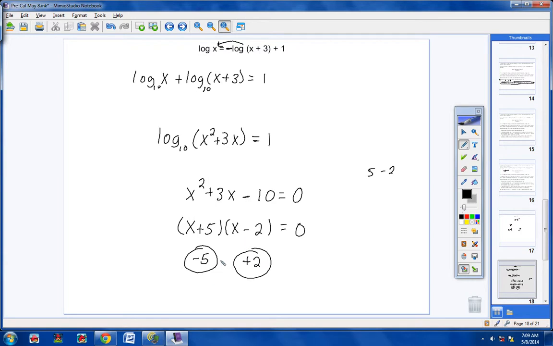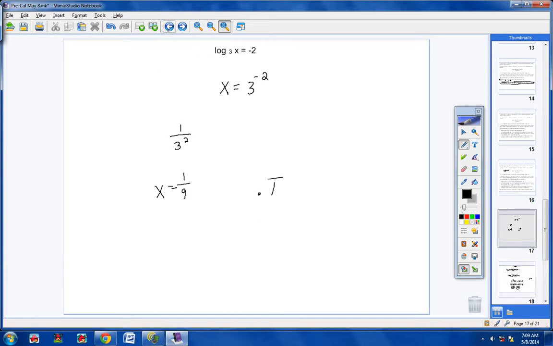Okay, and I should have set a better example back here in this problem. Notice we got out 1/9 for an answer in the first problem we did. If you were to put 1/9 in for your argument, that's totally fine because your argument always has to be a positive number or 0. Remember, I've taught you that. I've taught you can never take the logarithm of a what? Of a negative number. You cannot take the logarithm of a negative number. So you always need to check your answers and make sure your arguments end up being positive.